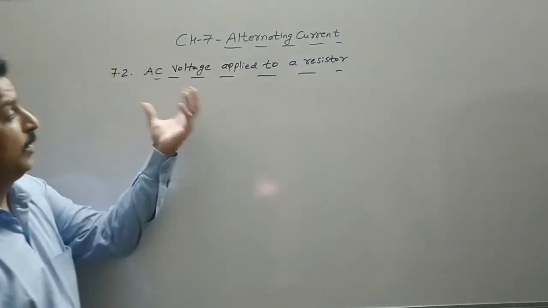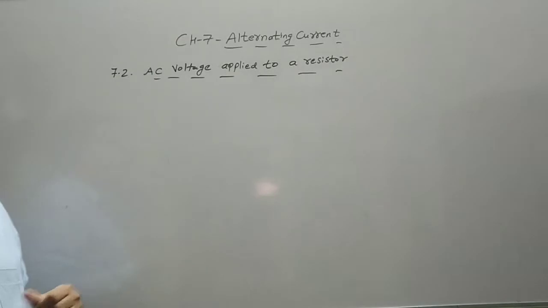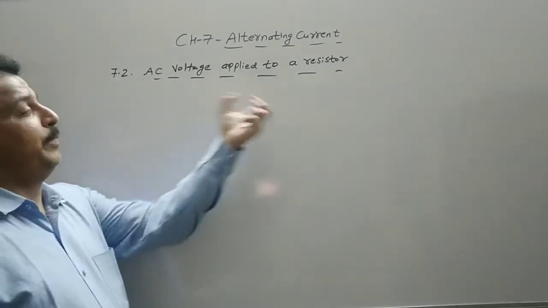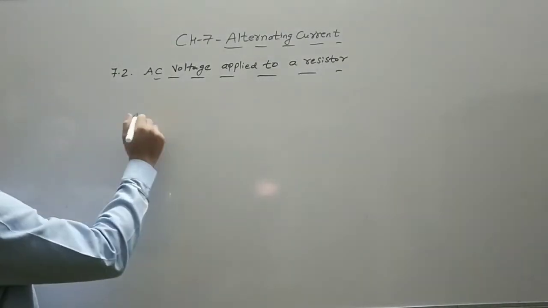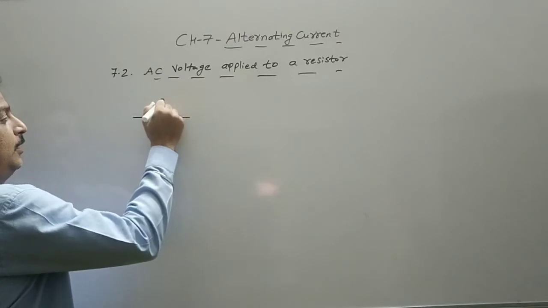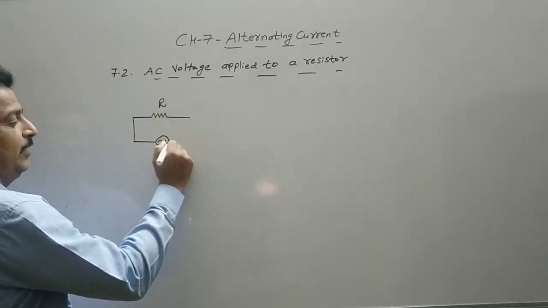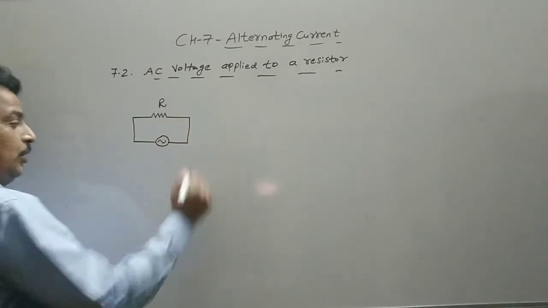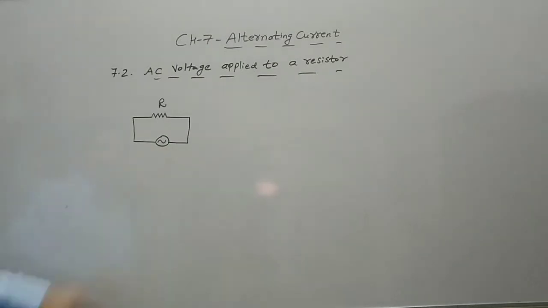Now in AC, the voltage can be positive or negative because the polarity will change. Similarly, the current will also change. So what happens when AC voltage is applied to a resistor, whether it will obey Ohm's law or not, that we will see. So let us consider a resistor of resistance R connected with an AC source. We use this symbol for an AC source.